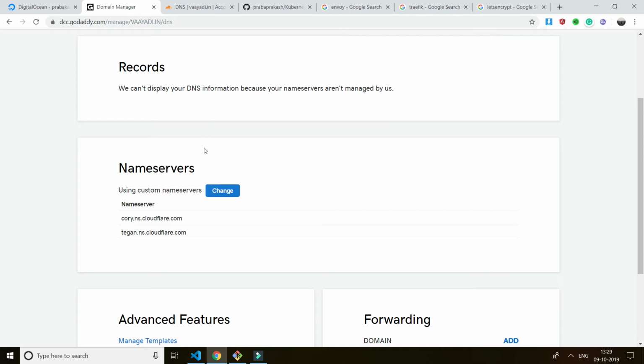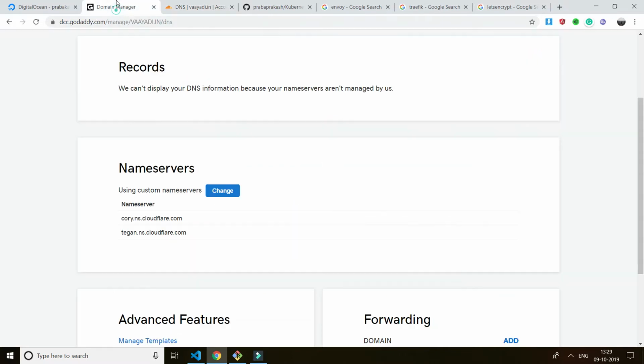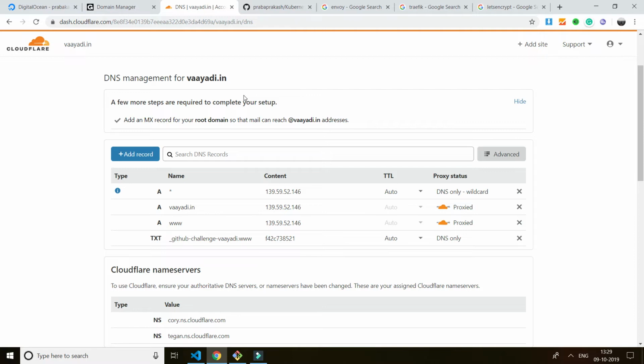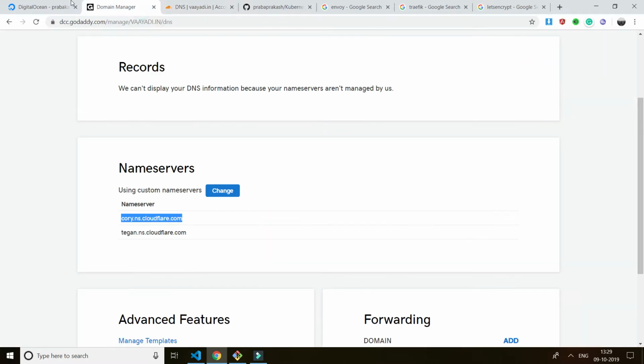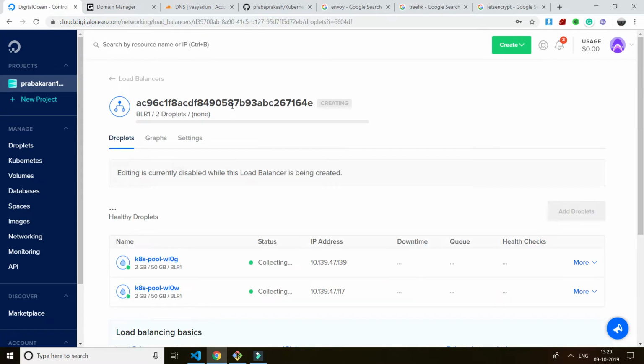Once we get the IP, I bought a domain name on GoDaddy.com. The domain name is wari.in. I mapped the domain name with the name server to Cloudflare. Cloudflare provides a security mechanism that avoids DNS attacks. I use the Cloudflare name server DNS, and Cloudflare is very fast at name resolution around the world. If you change your A record here, it will be updated immediately everywhere around the world. That's faster. Still my IP is unavailable. It takes some time.